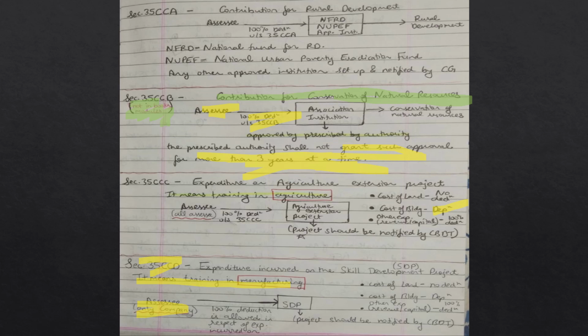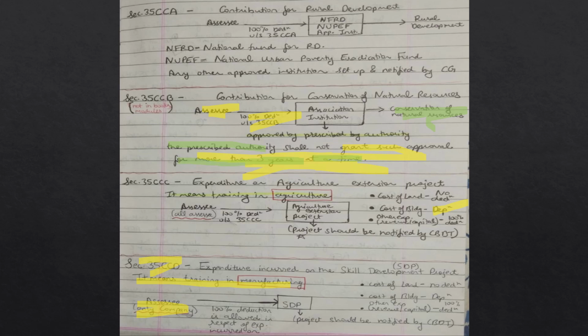The association and institution are for conservation of natural resources, and these institutions or associations shall be approved by the prescribed authority. This approval by the prescribed authority shall not be for more than 3 years at a time. So the prescribed authority shall not grant such approval to the institution or association for conservation of natural resources for more than 3 years at a time.